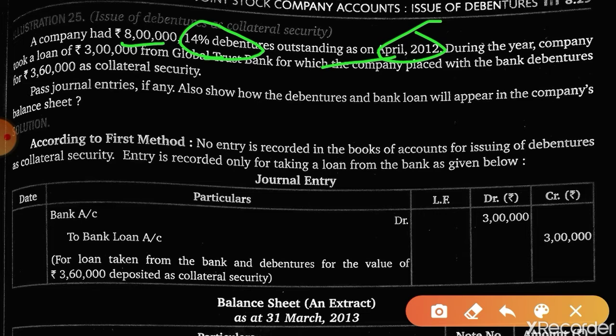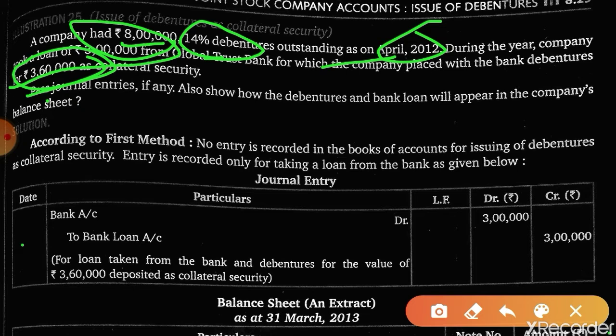During the year, the company took a loan, so 3 lakh is the amount of loan, from Global Trust Bank, for which the company placed with the bank debentures as collateral securities of 3,60,000. I'm showing you both the solutions, and then we'll follow only and only the second method.